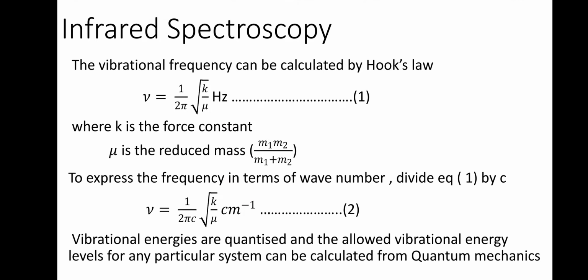During the calculation we calculated the vibrational frequency. Vibrational frequency in hertz, nu, is equal to 1 by 2 pi times the square root of k by mu, where k is the force constant and mu is the reduced mass. For a diatomic molecule, mu is m1 m2 divided by m1 plus m2. Normally we denote frequency in terms of wave number, so divide equation 1 by the velocity of light. The equation becomes 1 divided by 2 pi c times the square root of k by mu, where k is the same force constant and mu is the reduced mass.